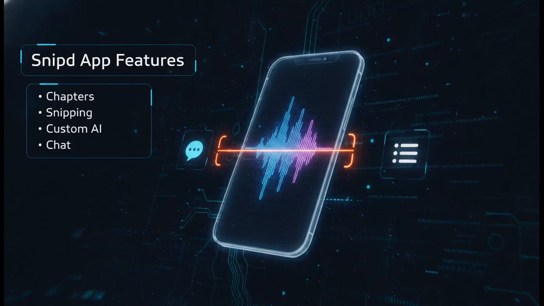We are actually seeing this abstractive technology successfully filter everyday noise right now. Take the Snipped app, for example. It empowers users to extract high-value intelligence while on the go. You can literally use this triple-tap headphone snipping feature to save a key moment while you're just out walking, and the AI instantly generates a summary. You can even chat with the audio to retrieve answers. And why does this matter to us? Because it acts as a digital boundary. It protects your valuable time by automatically summarizing all that chaos into actionable intelligence you can actually use.